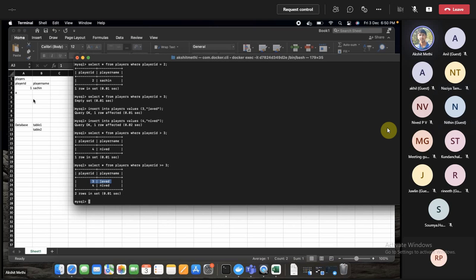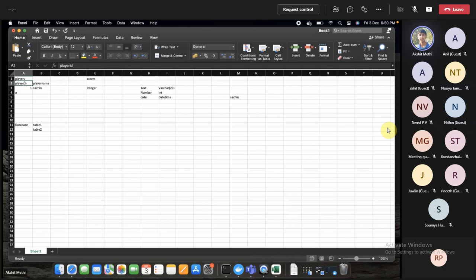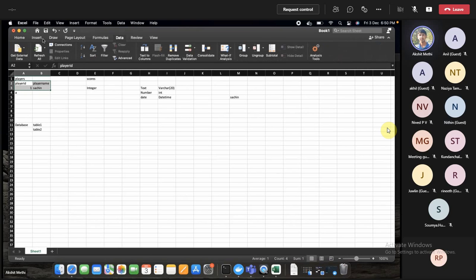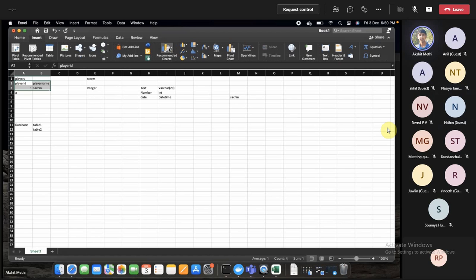Basically, if you had created a table in Excel and you filter on the data, you will get all the values listed.